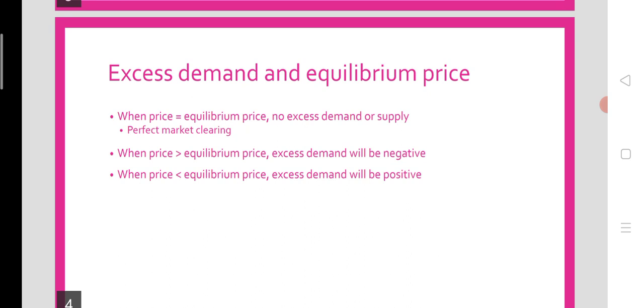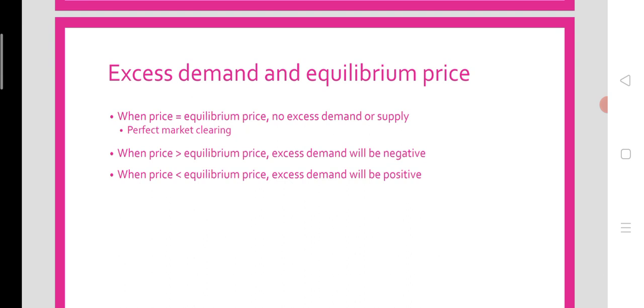Let's look at how excess demand affects equilibrium price, and how it is related to the equilibrium price of the commodity. When the price of the particular commodity is the same as the equilibrium price, then there is no issue of excess demand or excess supply.